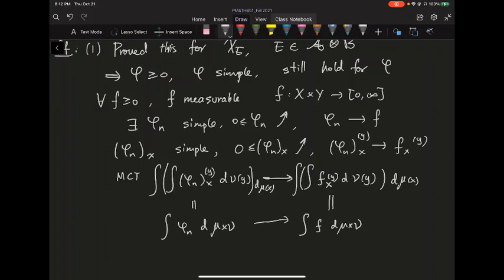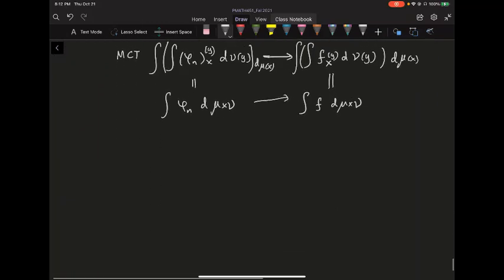To see the Fubini part, let's fix f inside L1 of this product measure. Because it's in L1, immediately I know the integral of its absolute value is finite, by the definition of L1.